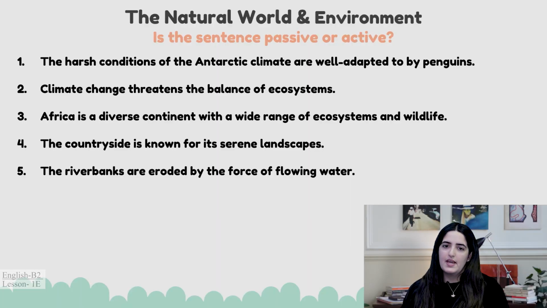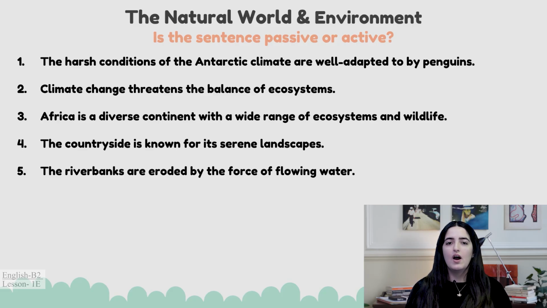Okay, now let's take our grammar and our vocab and combine them both and see if we can use both of these things in context. Right, so first we have a group of sentences. I want you to decide, is this passive or is this active? As you can see, these sentences are about the natural world and the environment. So let's read them together.